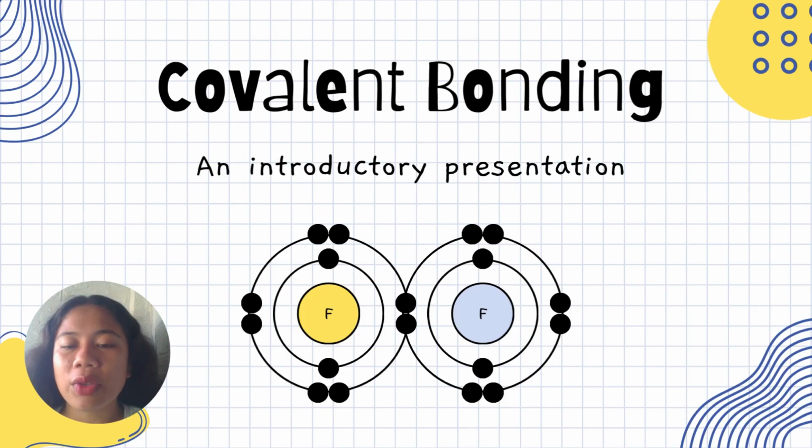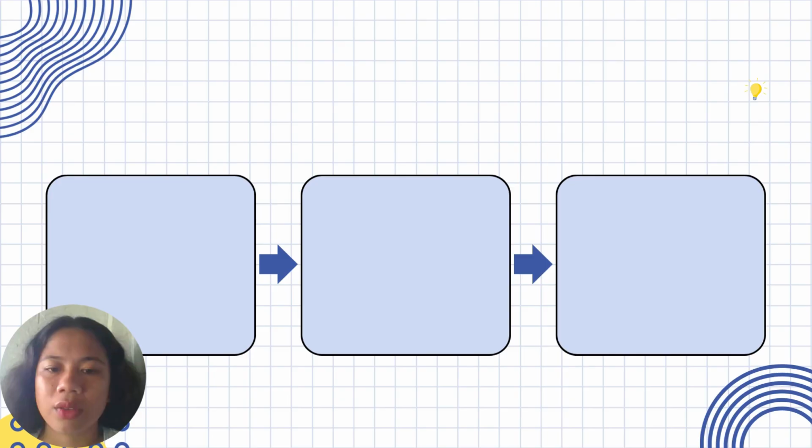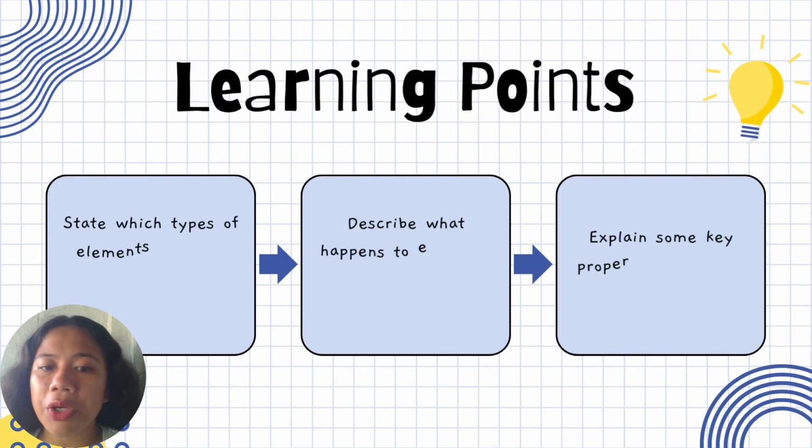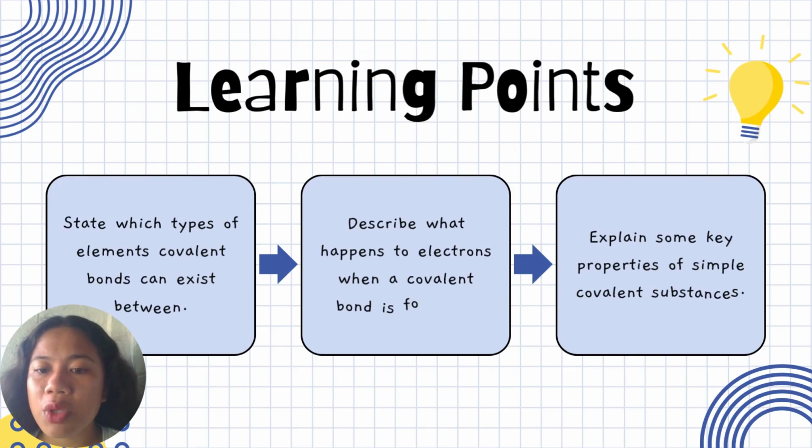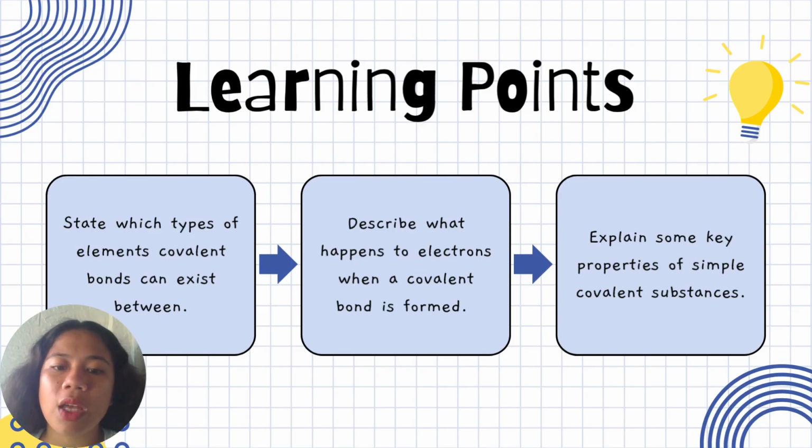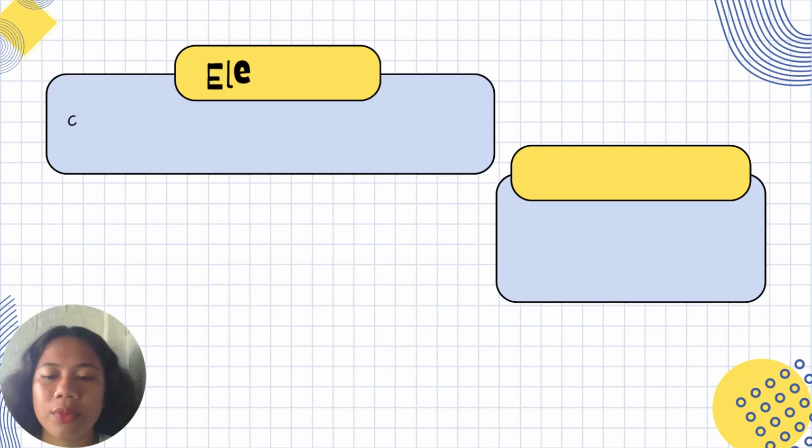So now we are going to tackle covalent bond. I know I already sent a soft copy or a hand module about this one, but I would just like to discuss this one further. So these are our learning points. First, we have to state which types of elements covalent bonds can exist between. Second, describe what happens to electrons when a covalent bond is formed. Then, explain some key properties of simple covalent substances.